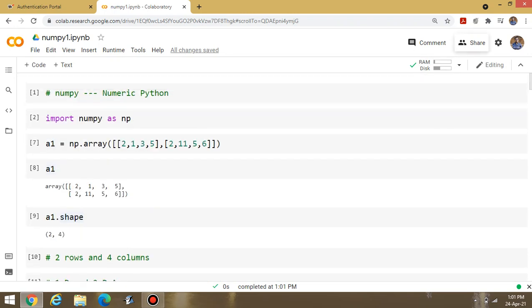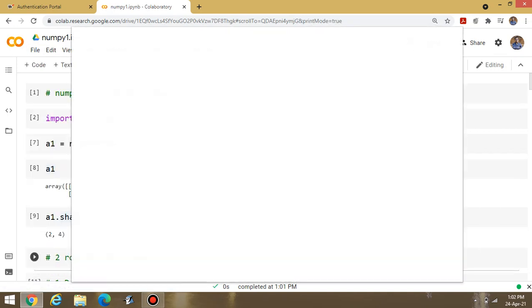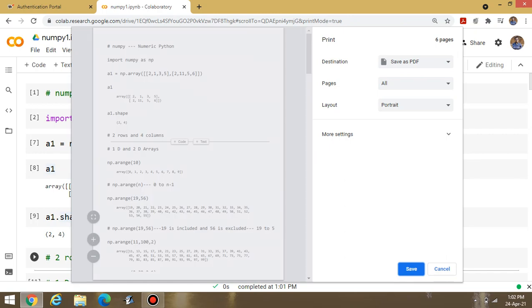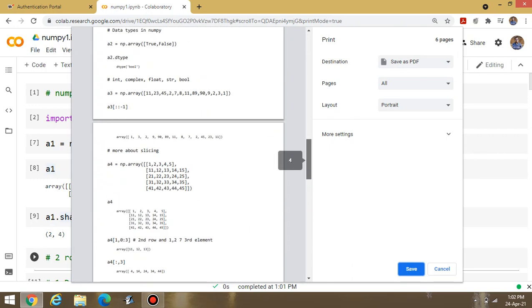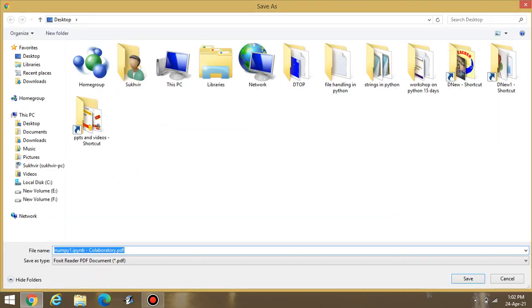I am going to save this. File, then download, or you can print. You can give the print command so that we can save in PDF format, numpy 1, and after that I will share this content in your groups. All the coding content is there. Kindly try at your own level. After that, discuss with me.